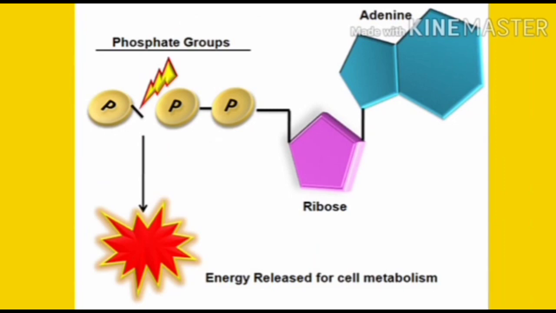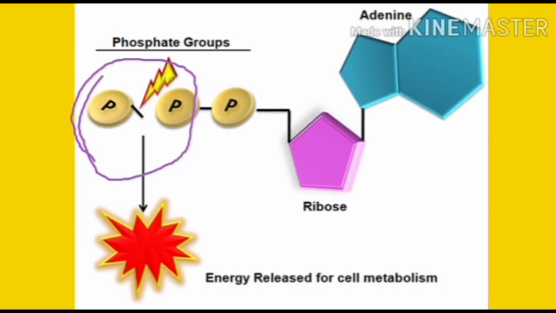In this diagram, there are three phosphates attached to the ribose along with adenine. When the terminal phosphate is removed, the energy that is produced is used to do various activities. Without the terminal phosphate, two phosphates with ribose and adenine is called adenosine diphosphate. Sometimes, out of the two phosphates in the diphosphate, one more phosphate is also removed. Then when only one phosphate is attached to the ribose and adenine, it is called adenosine monophosphate.